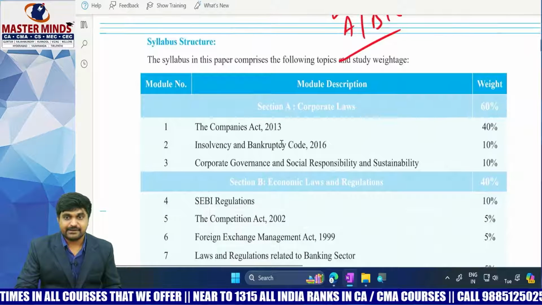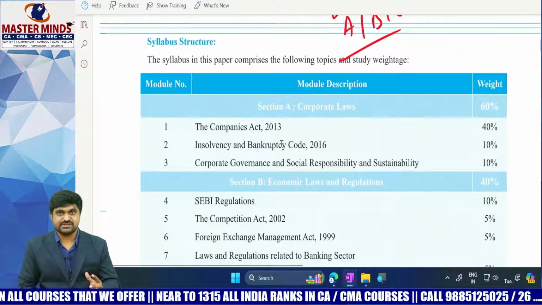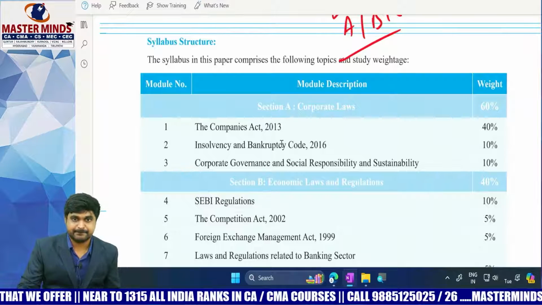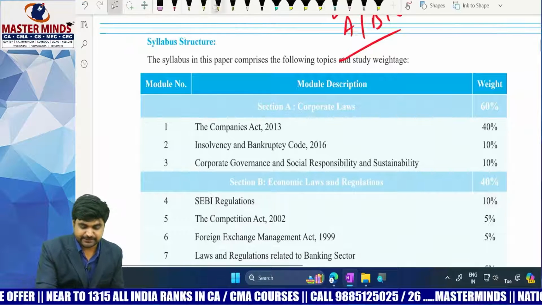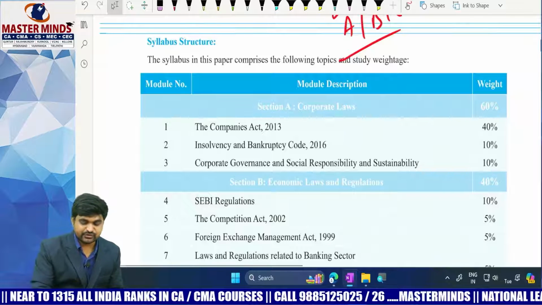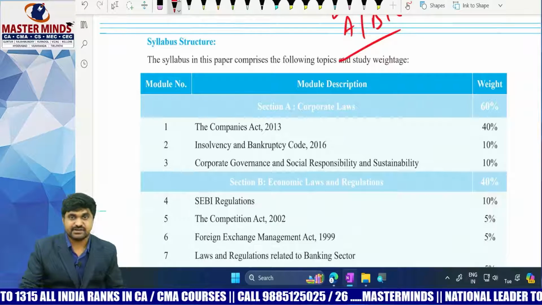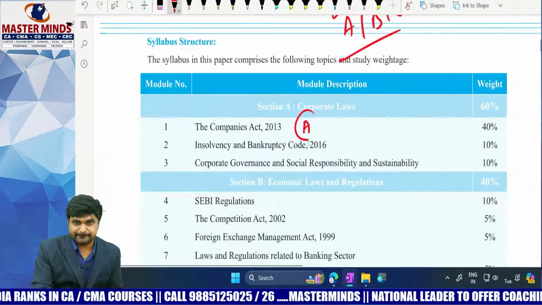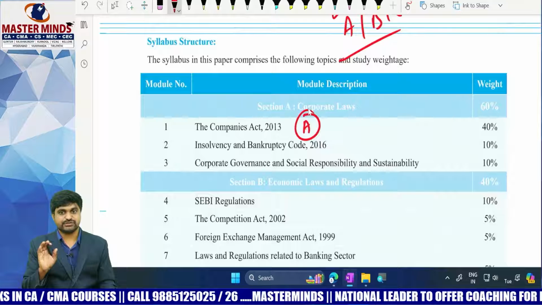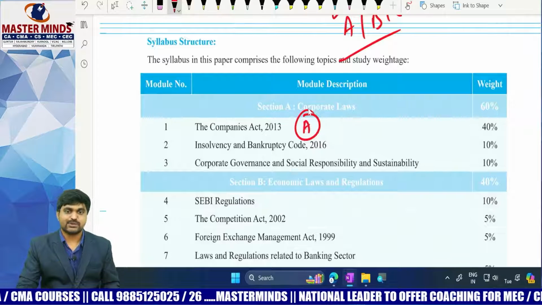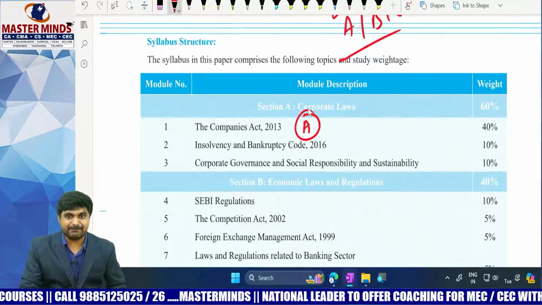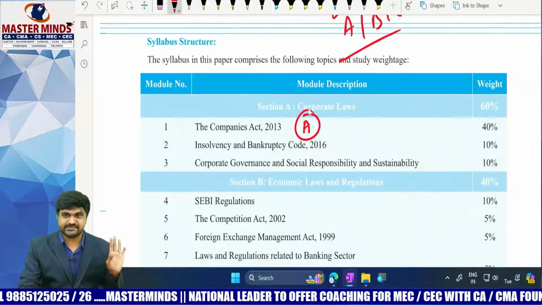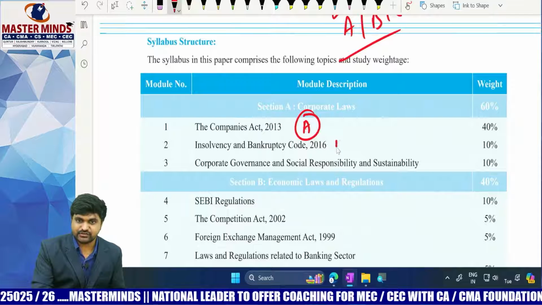Okay. Now let's see the weightage. Based on weightage, let's classify the topics into three categories, that is A, B, C. So Companies Act 2013. This is a high weightage act. That's why we need to give A category for Companies Act 2013. Next one. And what about the Insolvency and Bankruptcy Code? This is also very important for both MCQs as well as the descriptive portion. So that's why this is also A category.